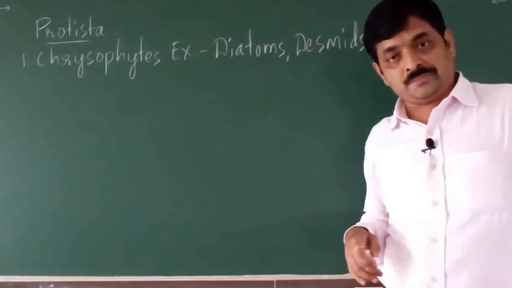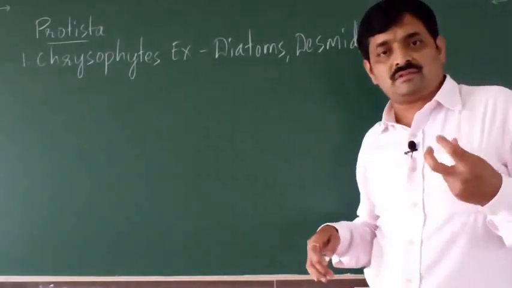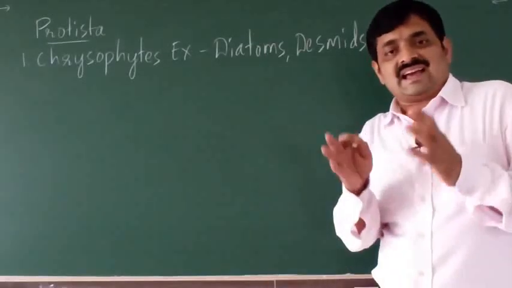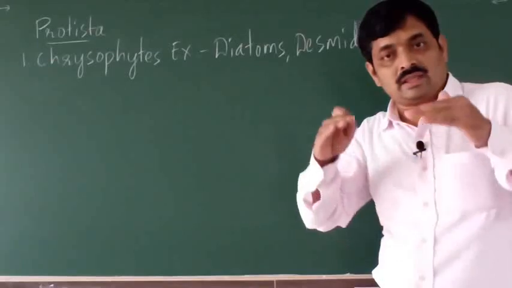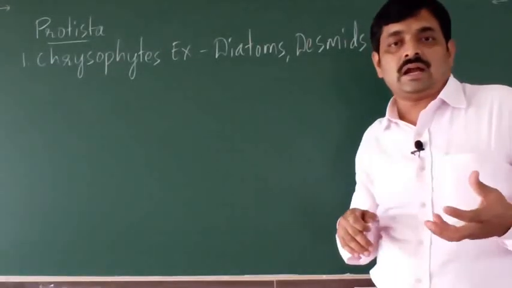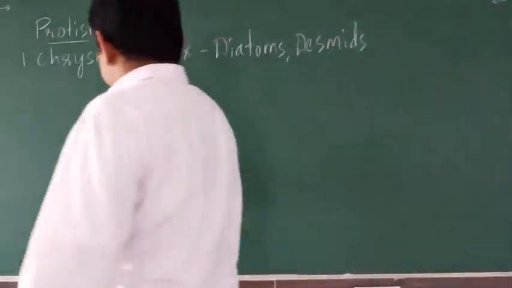Now diatoms have cell walls which have silica, right? Silica is a mineral. Now these diatoms, when they die, they settle down at the bottom of seas and they form a layer that is called diatomaceous earth.